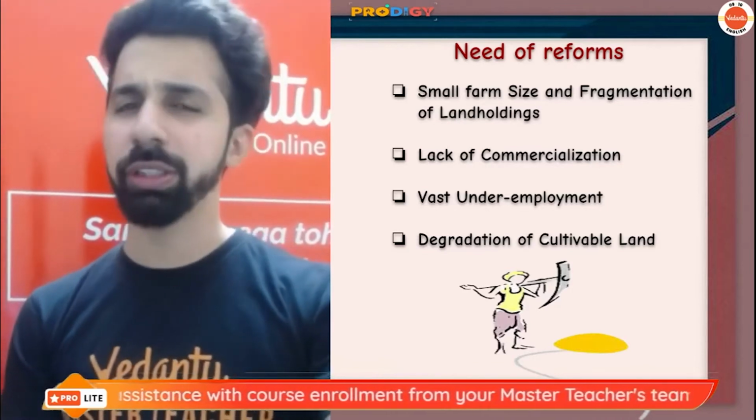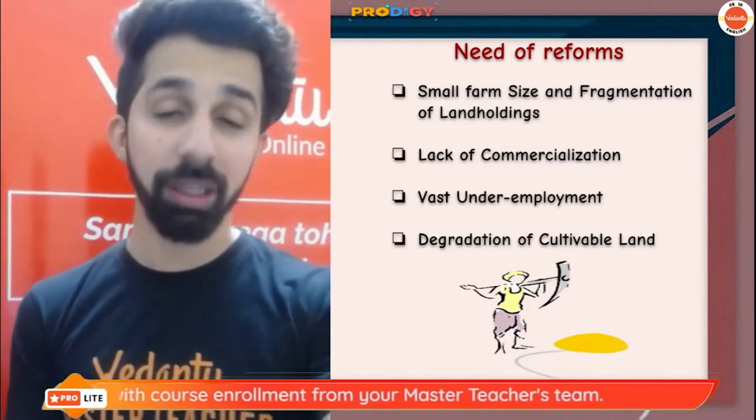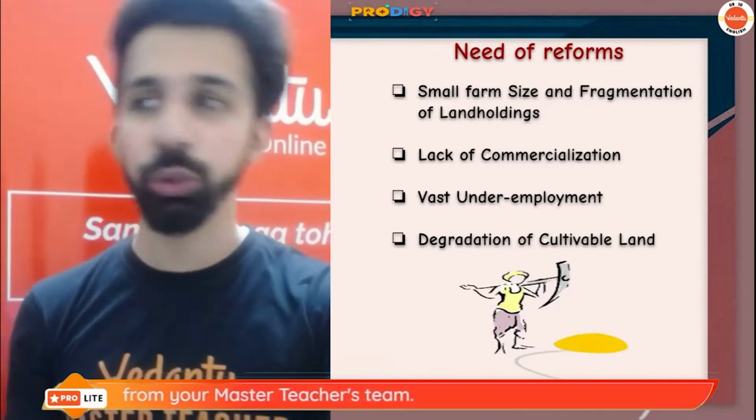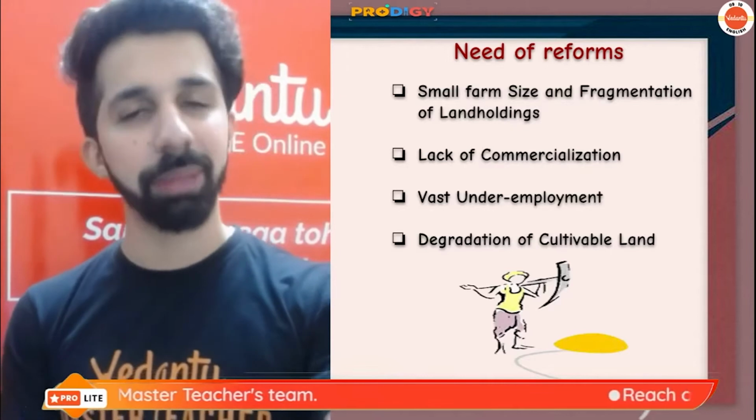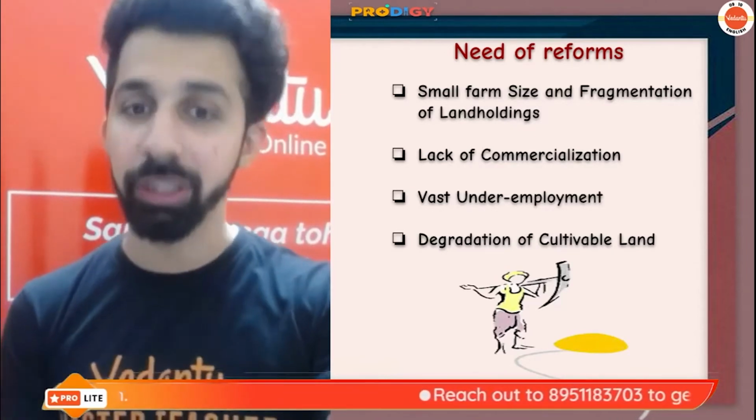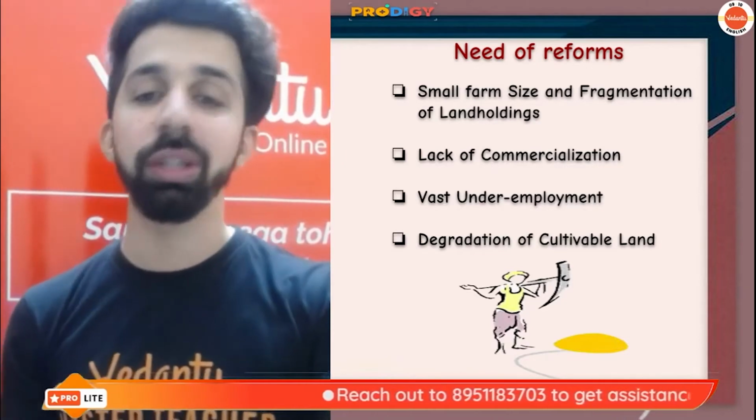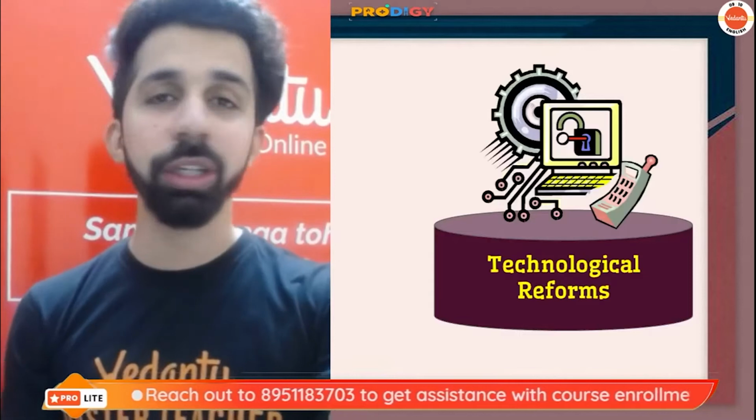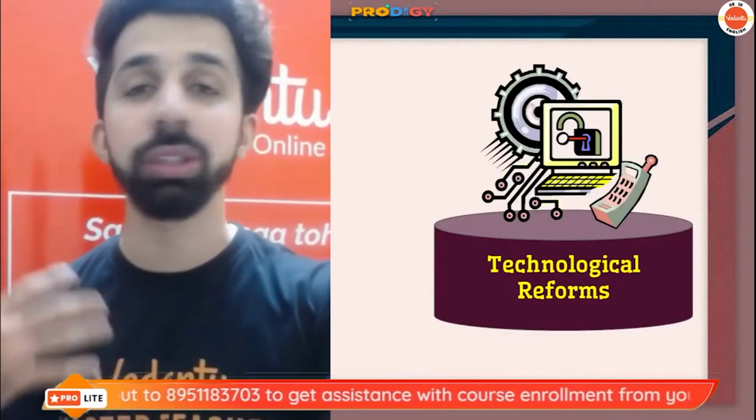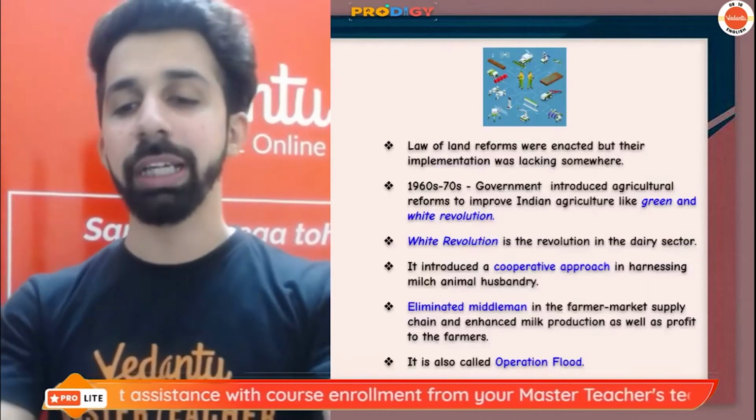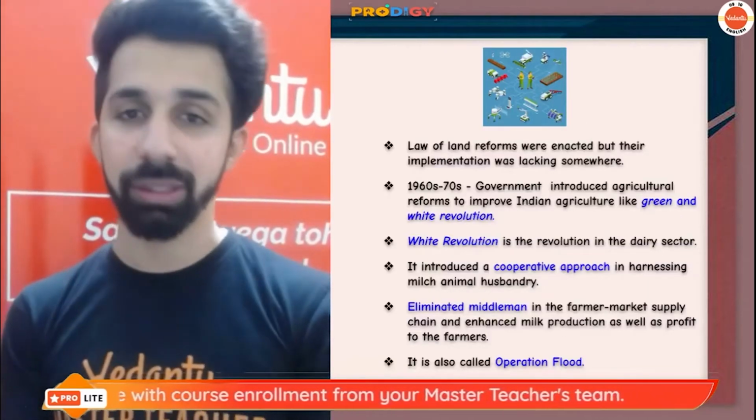So this is what is very, very common in India, guys: vast underemployment and degradation of cultivable land due to more use of chemical fertilizers and pesticides. What we come across is that the land which is available for cultivation, the quality of the soil is degrading. Okay, so that is why it is very, very important to do some changes, to do some reforms in this field. So let's see, guys, what technological reforms our government has done.